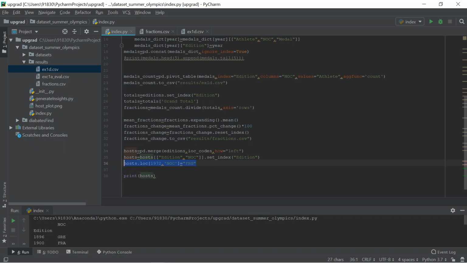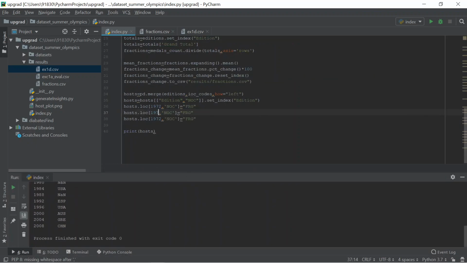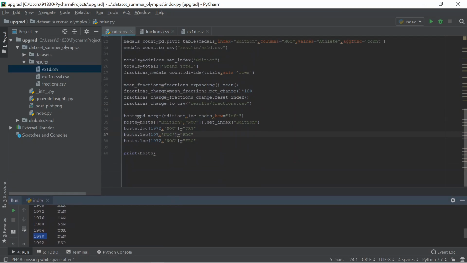Similar way, we have three things, right? 1972, 1988 and 1980. Like URS, something like that.